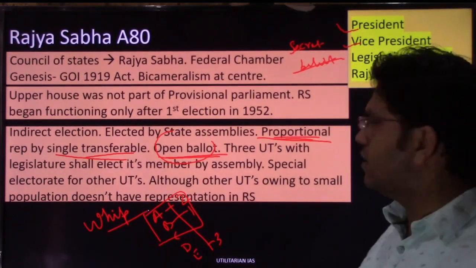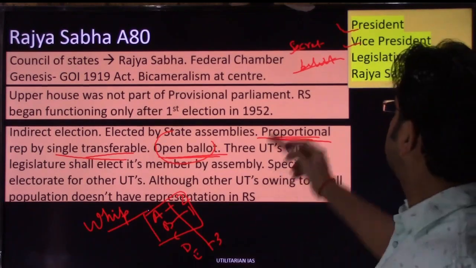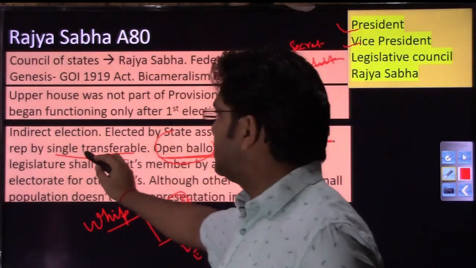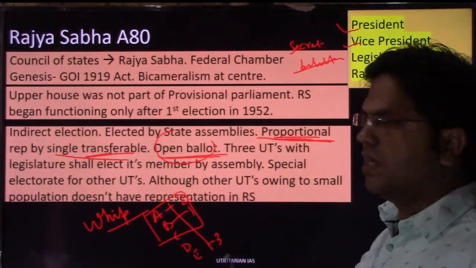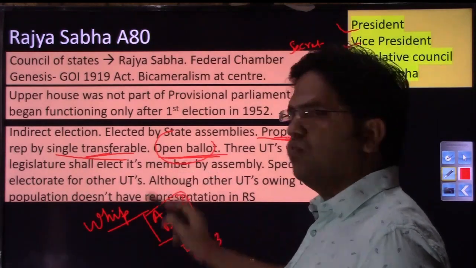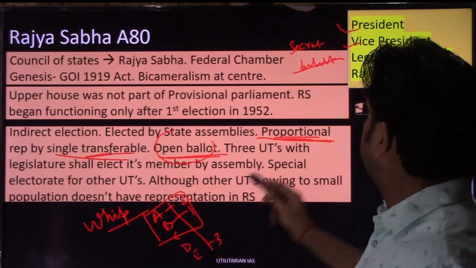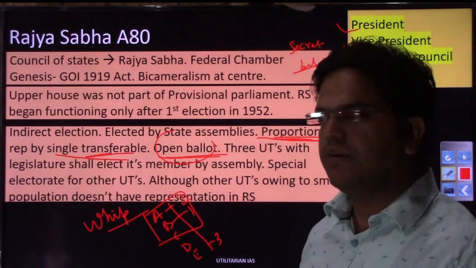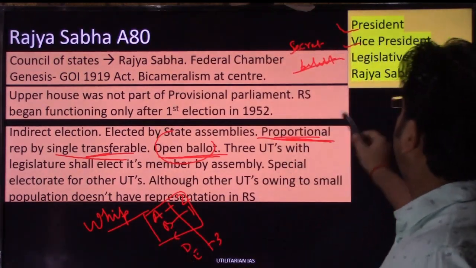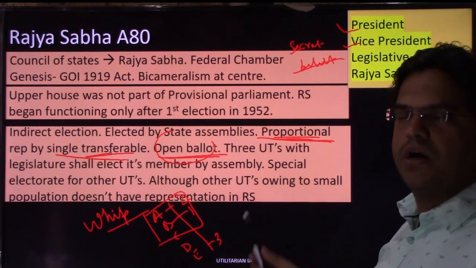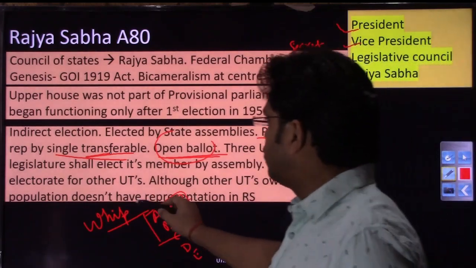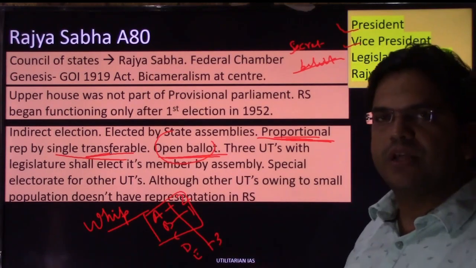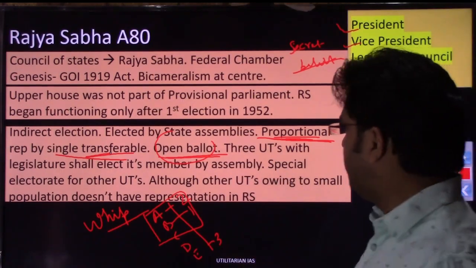So there are two differences between Rajya Sabha election and the election of president and vice president. The similarity is proportional representation by single transferable vote. The differences are that it is open ballot in Rajya Sabha while secret ballot in president and vice president, and that whip is not issued for the election of vice president and president, but whip is issued in case of Rajya Sabha. This whip point is not mentioned in these notes, but when you get the PDF, you will see that it has been added.